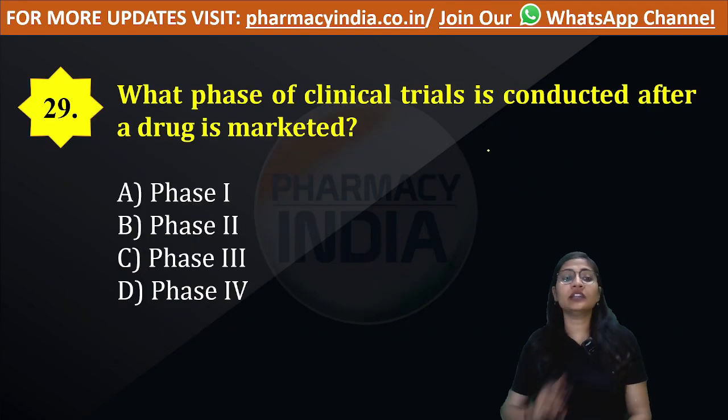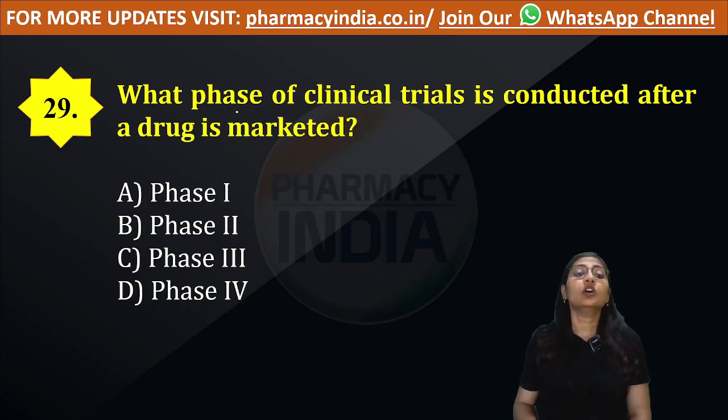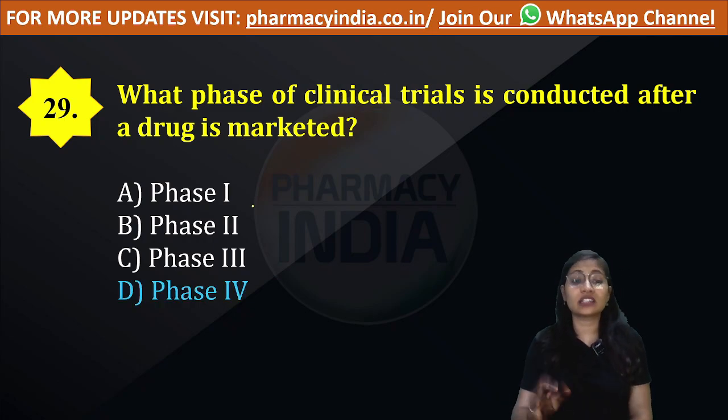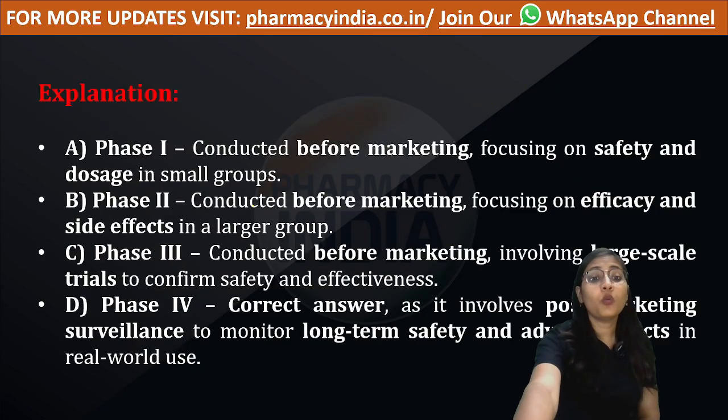Now, let's move to next question. Question number 29, which is the last second question of this lecture. Which phase of clinical trial is conducted after the drug is marketed? Is it phase 1, phase 2, phase 3 or phase 4? Option number 4 is correct. That is phase 4.